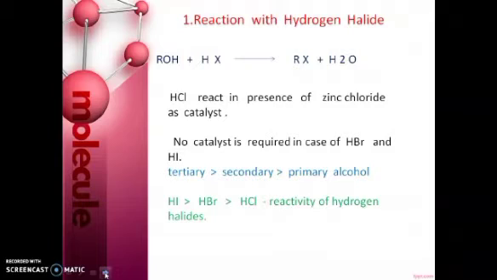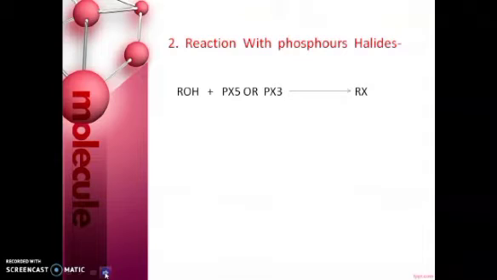So, reaction with the hydrogen halides. It gives alkyl halides, and HCl reacts in the presence of zinc chloride as a catalyst, but no catalyst is required in the case of HBr and HI. This type of reaction is generally undergone easily by tertiary, then secondary and then primary alcohols, and the reactivity of hydrogen halides is HI, then HBr and then HCl.